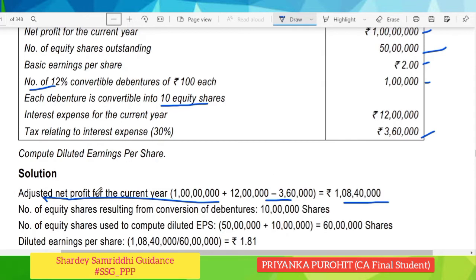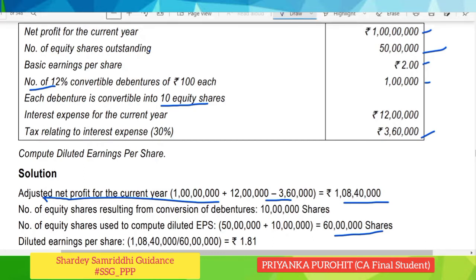And the number of equity shares resulting from conversion of debentures would be 10 lakhs. How 10 lakhs? This 1 lakh debentures into 10 equity shares. So 1 lakh into 10 will give us 10 lakh equity shares. So the total number of equity shares after such conversion would be 50 lakhs as were earlier outstanding, plus the 10 lakhs, which gives us the total number of equity shares as 60 lakhs.